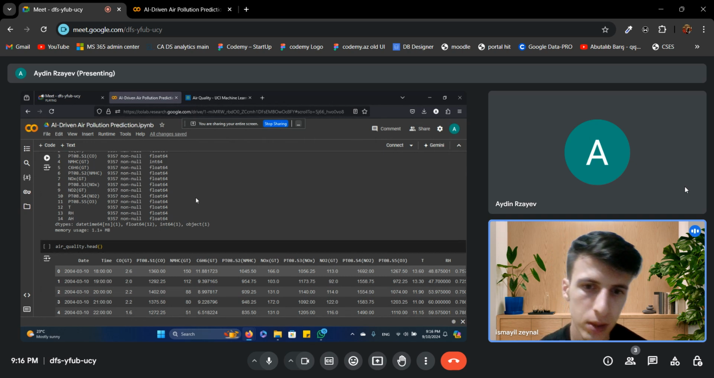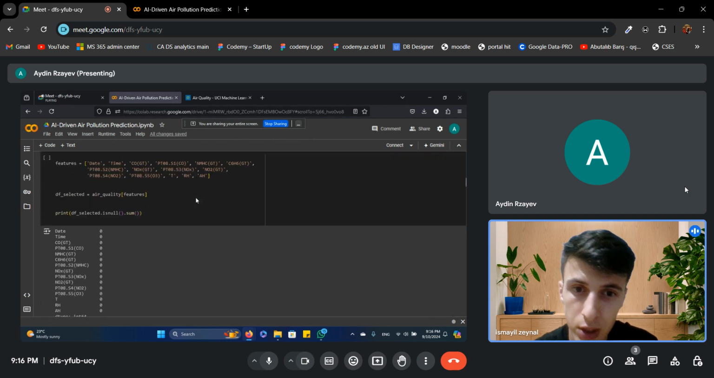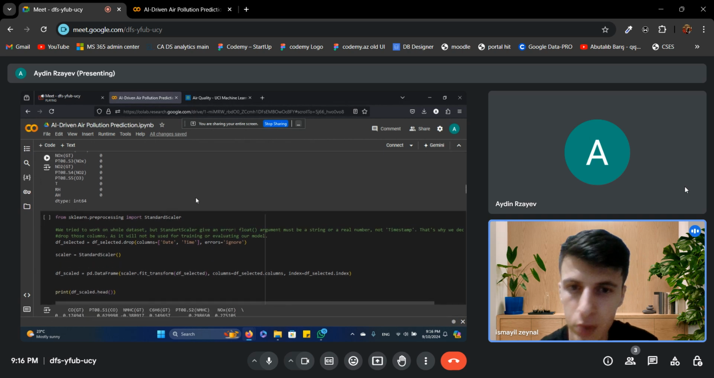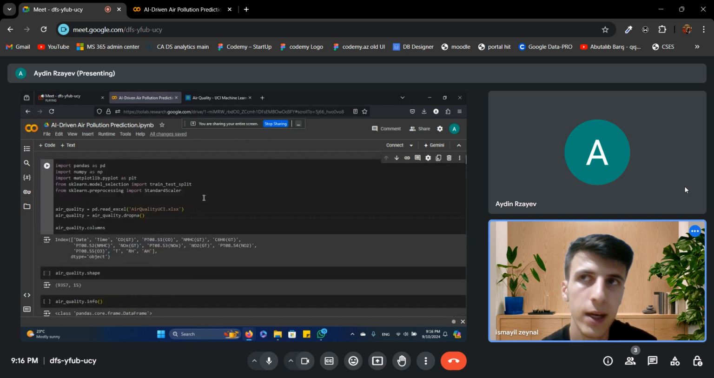When I talked about why pollution matters, I didn't speak about examples. For example, on days when pollution is high, people with asthma might need to stay indoors, or cities might put restrictions on vehicles to reduce emissions. This is where AI can help us by predicting air pollution levels. We can warn people in advance and help governments take actions to improve air quality.